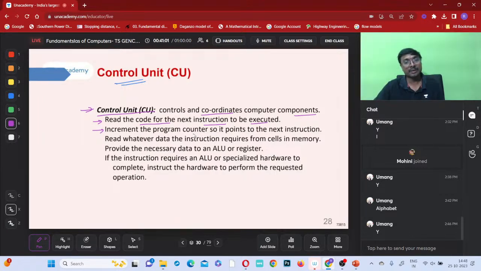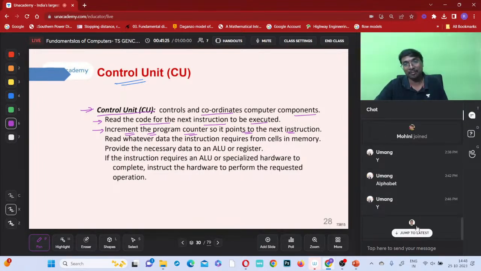Next, increment the program counter so it points to the next instruction. Okay, what will it do? Increment the program counter, right? I plus plus, like that. What is the meaning of this I plus plus? Do you remember that C program, for I greater than 0, I plus plus? It means we'll be increasing it, right? The number of times we have to add it, right? Got it?